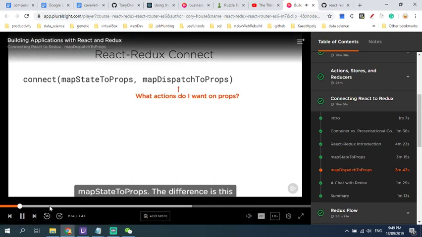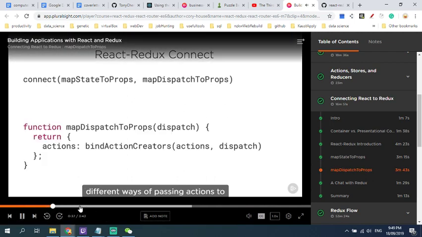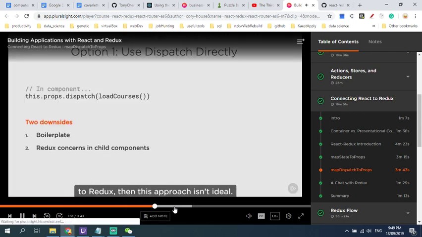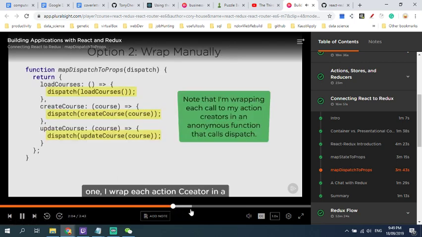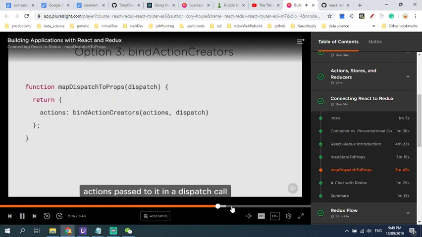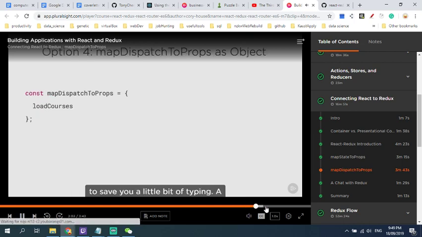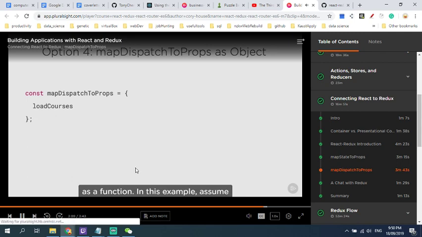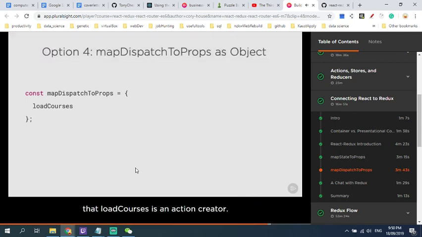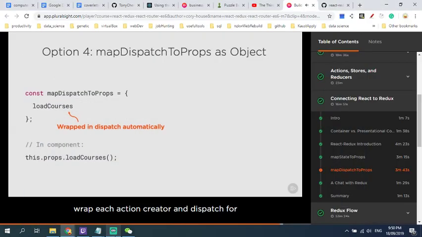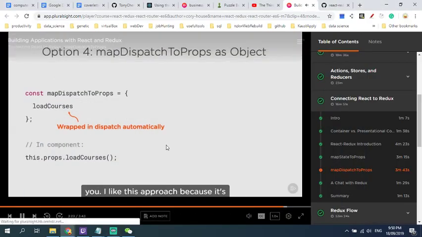Similar to map state to props, there are different ways of passing actions to components. One is to use bindActionCreators. This means you can call dispatch to send the action. This approach isn't ideal explicitly, one by one, wrapping each action creator, but you can use bindActionCreators and pass it this.actions, and it will wrap the action creators passed to it. A fourth option is to declare map dispatch to props as an object instead of as a function. In this example, assume that load courses is an action creator. When you declare map dispatch to props as an object, Redux's connect will automatically wrap each action creator in dispatch for you. I like this approach because it's quite concise.